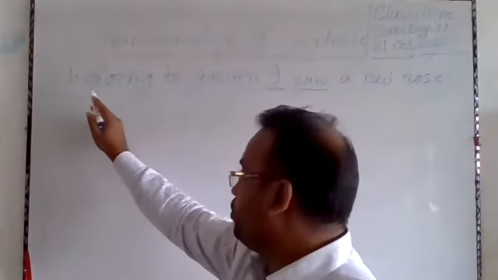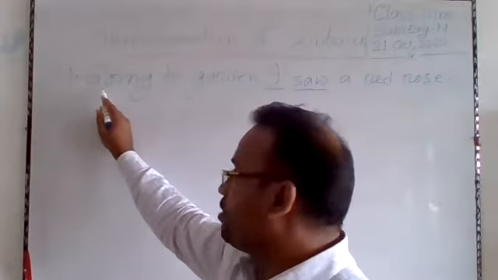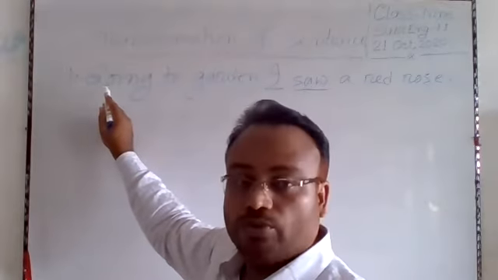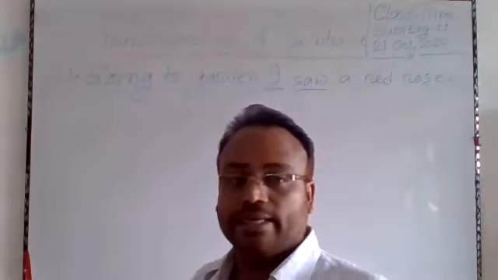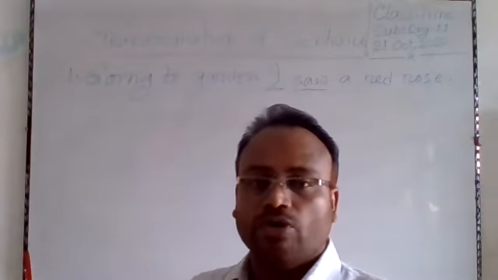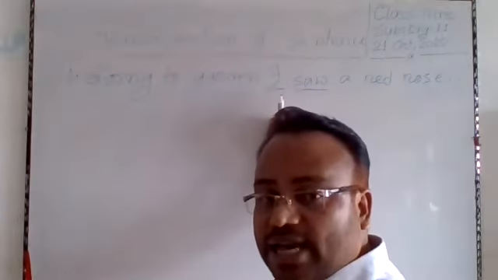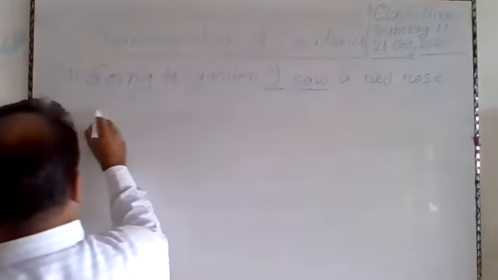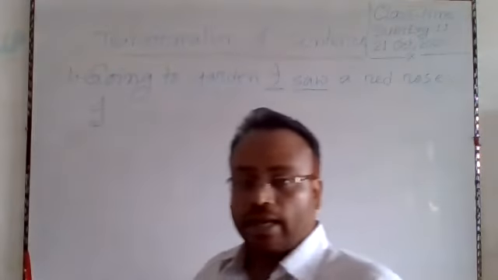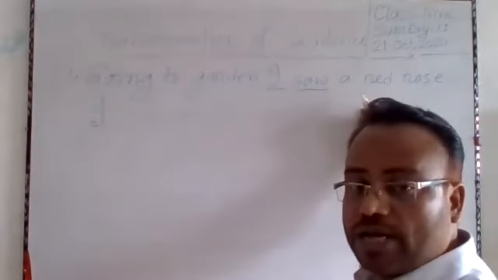Okay, here we find going to garden. Here there is a non-finite verb, go, but there is no subject. If we find no subject in the extension, we will have to take the subject from the principal clause, that is I, and we will have to follow the tense of the principal clause.